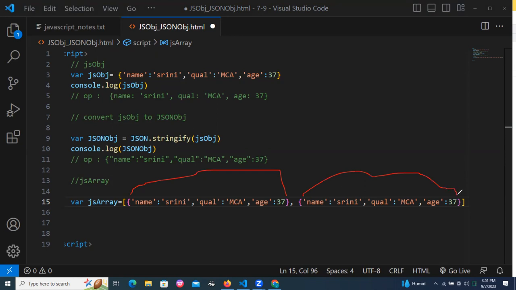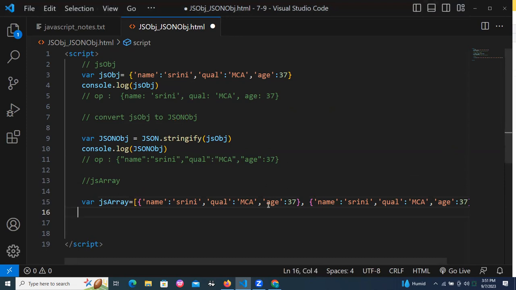Yes or no? Both are bound with the array, the outside open and close brackets in the array syntax. Inside we have two objects. The first object is an object with curly braces. The second object, again curly braces. Both are objects. Now tell me how to convert this one. Same method, only the object we need to change. Stringify.